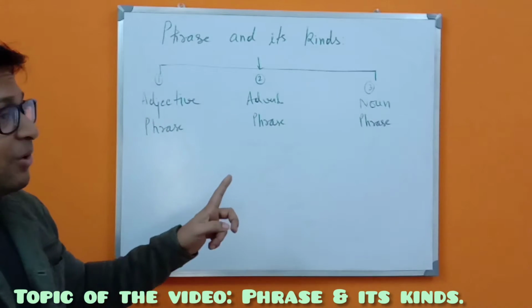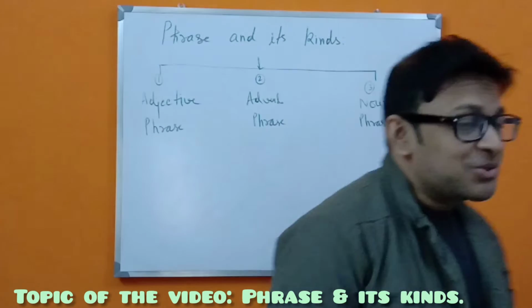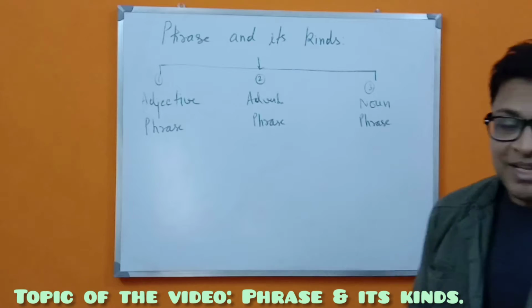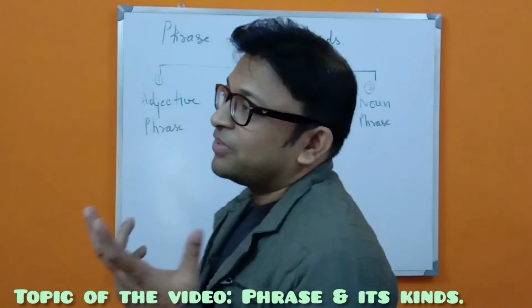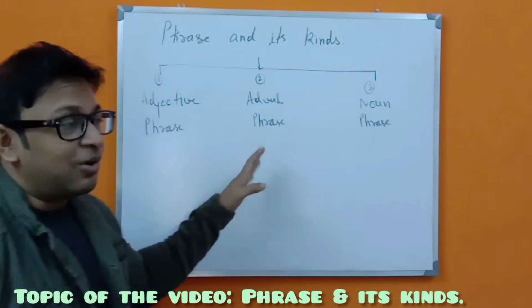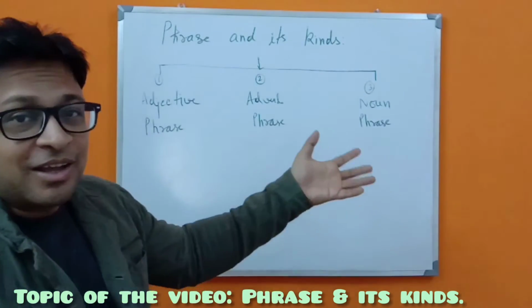The adverb phrase and the noun phrase also do the same thing. That means a group of words that does the work of an adjective, or a group of words that does the work of an adverb, or a group of words that does the work of a noun.